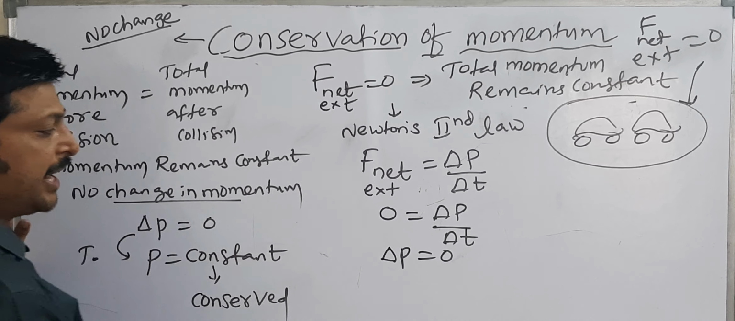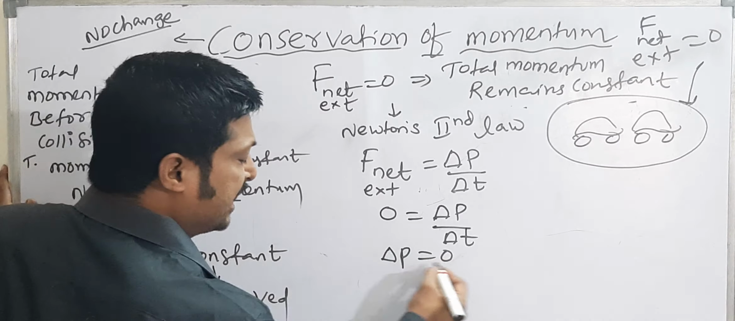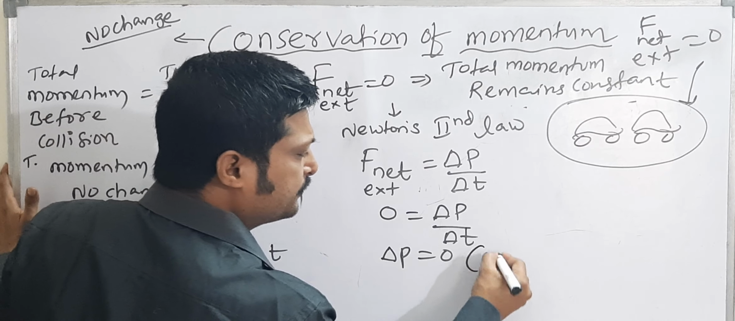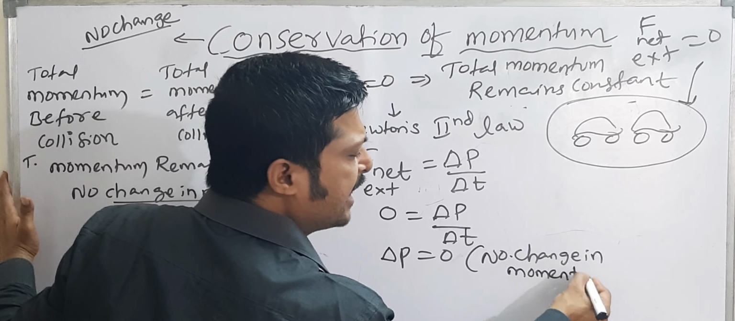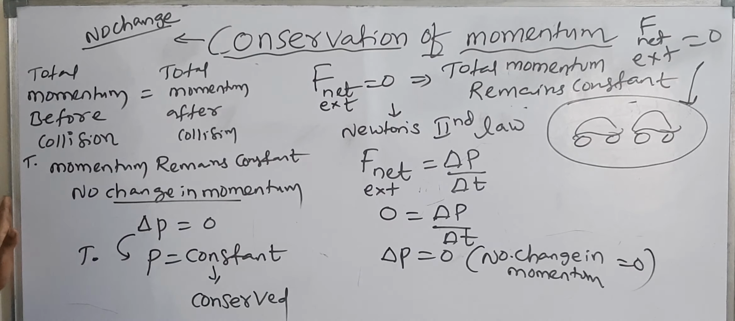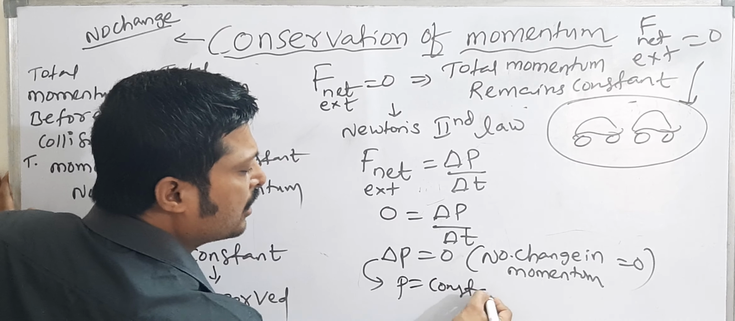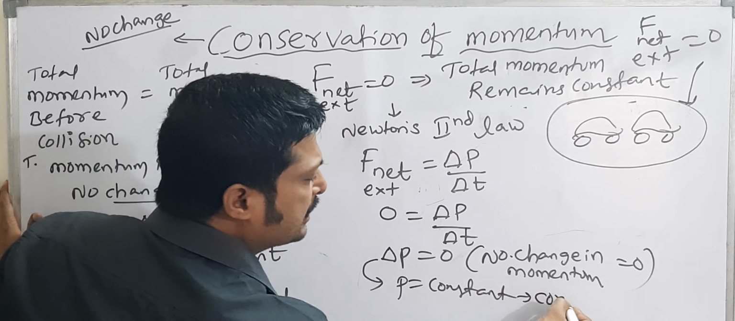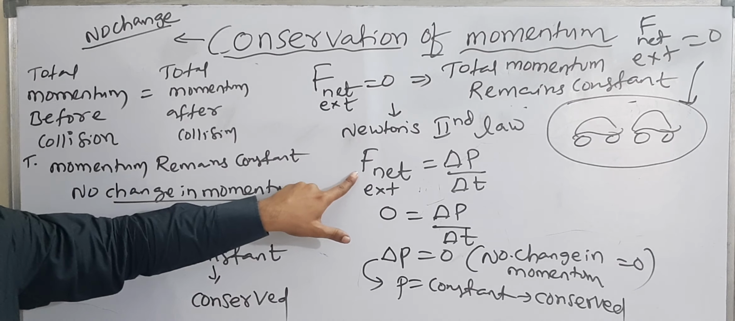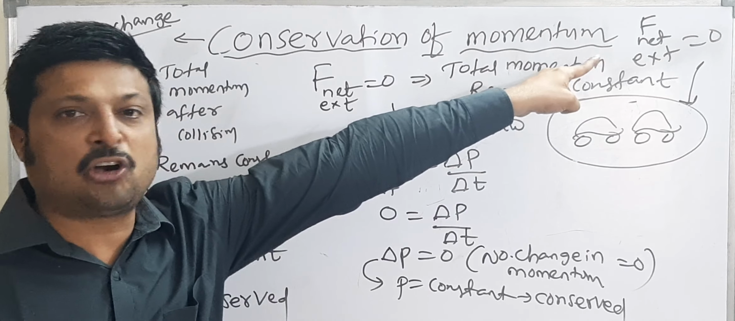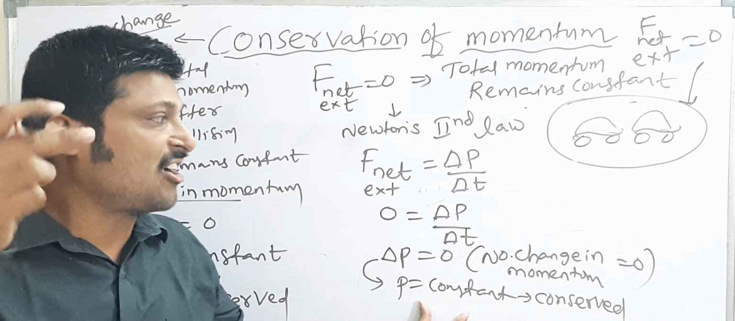Delta P is equal to 0 means no change in momentum of the system. So no change in momentum of the system means momentum is constant. If momentum is constant, we can call it conserved. That means when net external force on the system is equal to 0, total momentum remains constant.